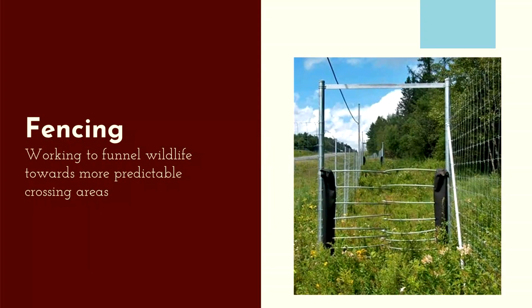Fencing along major roads like highways can be used to funnel wildlife towards certain places for crossing, making their movements along busy roads more predictable, and they are often used in conjunction with other mitigation measures like signage or underpasses. When properly maintained on both sides of the road, fencing can cut wildlife vehicle collisions in half because crossing locations are intentionally chosen to be in areas where drivers should have a good view of any animals. The gates and the fences, like the one shown here, are generally placed on long, straight sections of the road rather than on potentially blind corners.